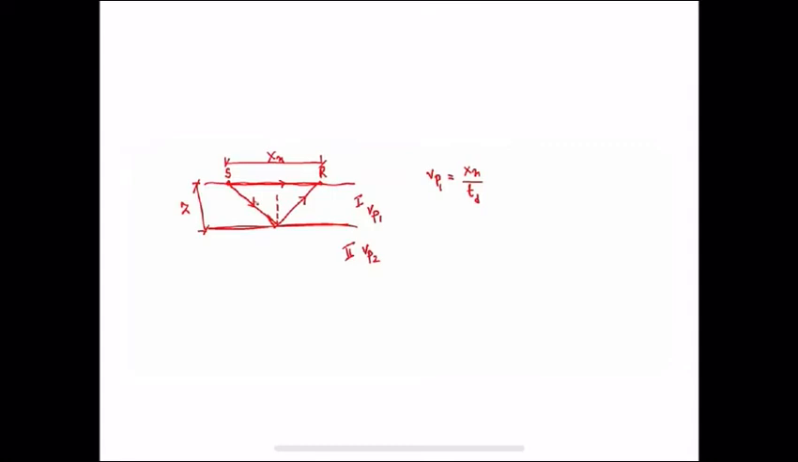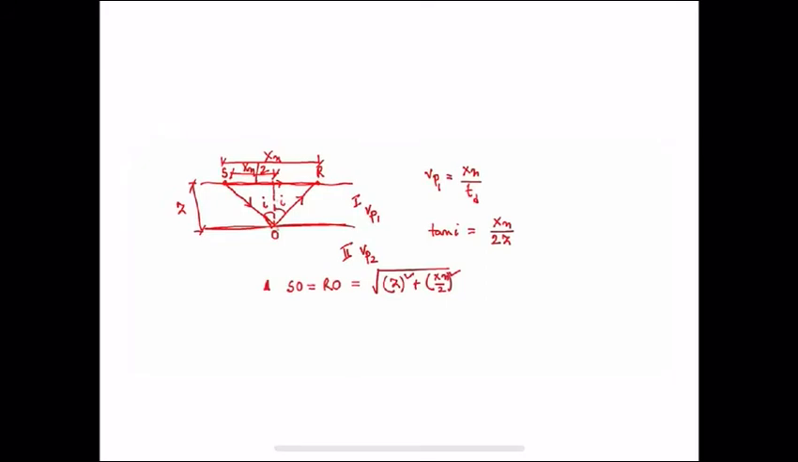Now if this is xn divided by 2, and this is Z, I can write that tan i is equal to xn divided by 2 into Z, because this is the inclination i, so tan i will be xn by 2 divided by Z. Similarly we can write SO equal to RO is equal to the square root of Z square plus xn by 2 whole square.